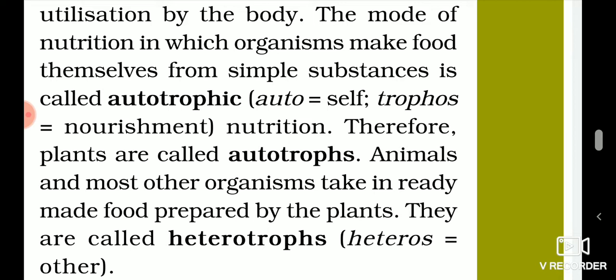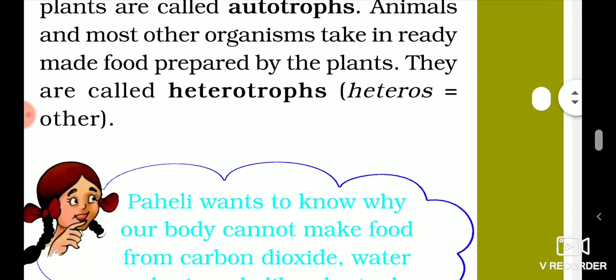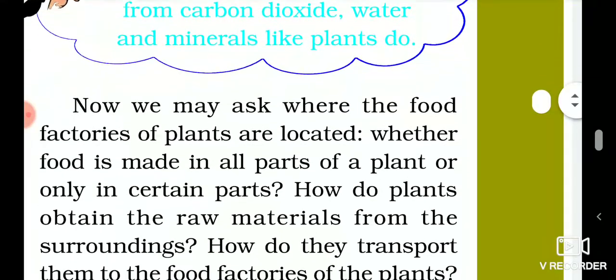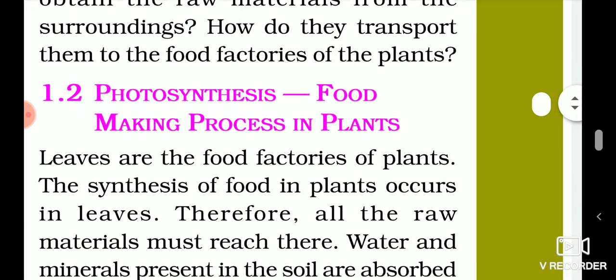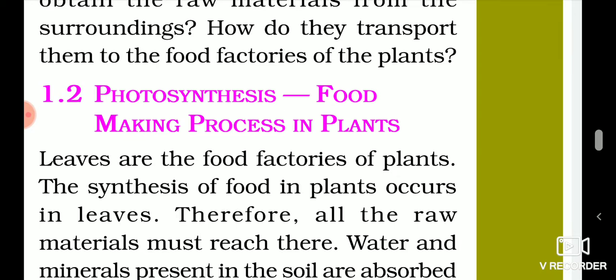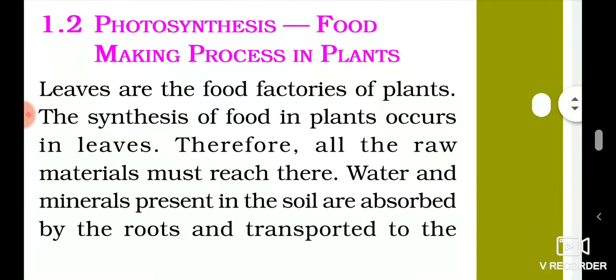Now the ones that depend on plants for their food are called heterotrophs. Means we animals and humans are called heterotrophs. Why? Because we are dependent on plants for our food. So first of all, we will be learning about autotrophs. Autotrophs are the plants that perform the process of photosynthesis. So how is the process of photosynthesis carried on? We will be learning first about photosynthesis in plants.